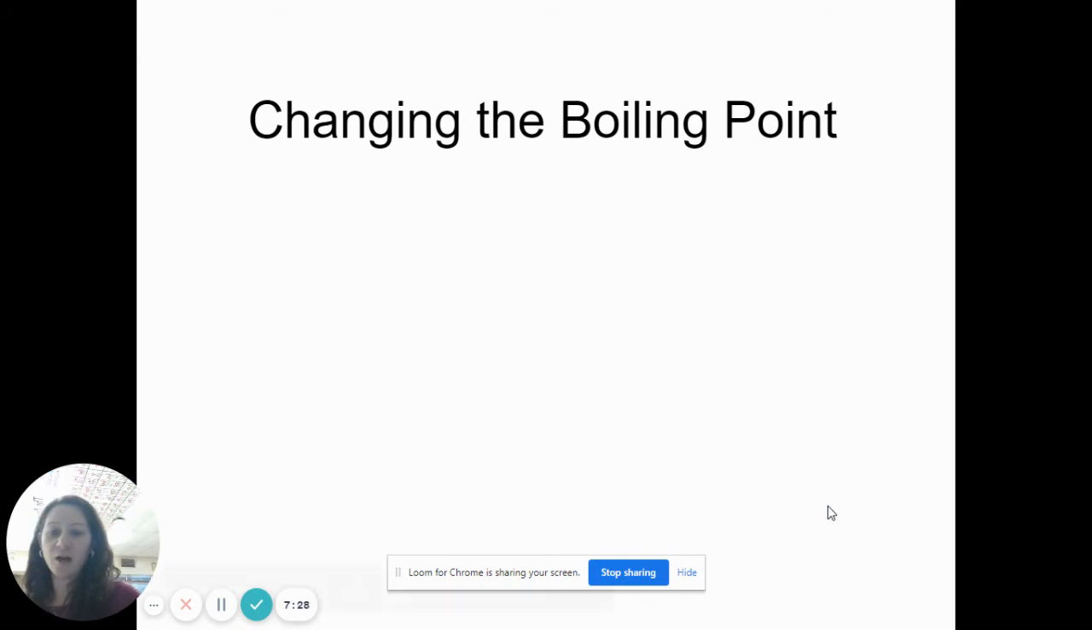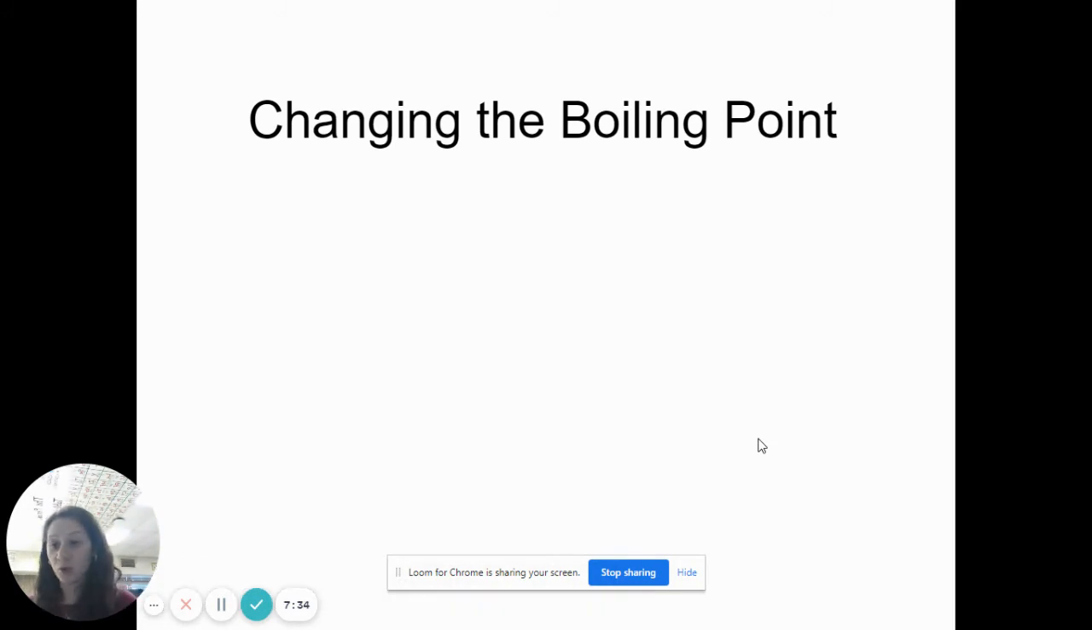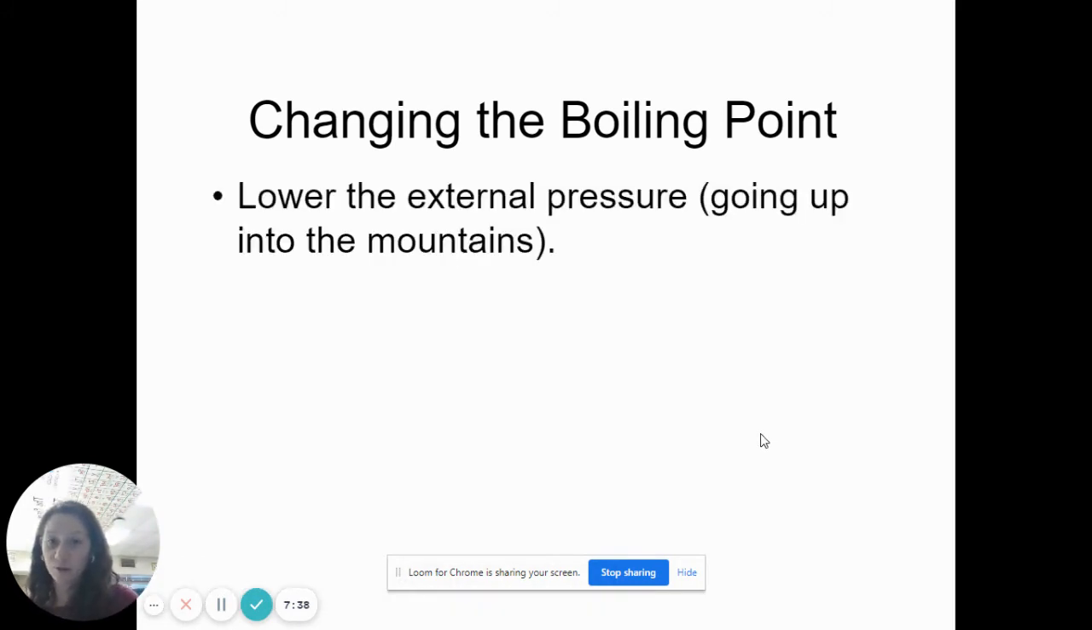If you live at high altitudes, like in Denver or something like that, well, the external pressure is lower up there. And so what happens to the boiling point? The boiling point is actually lower than normal. So if you go up on a mountain and the external pressure is lower, then I only have to heat up my liquid just enough to match that. And so my boiling point is lower than it normally would be at normal pressure.